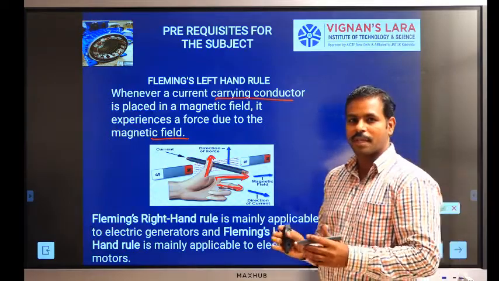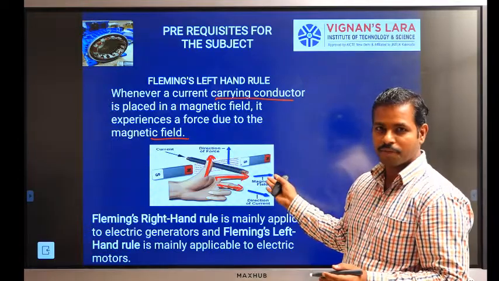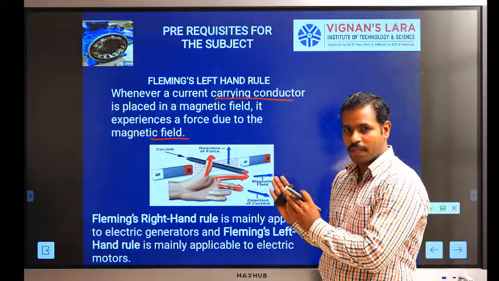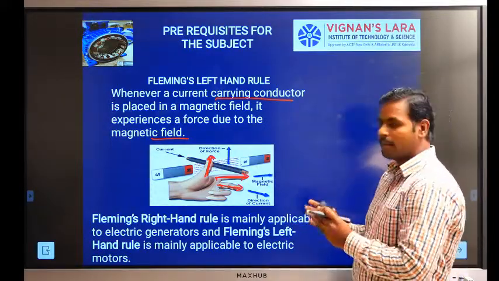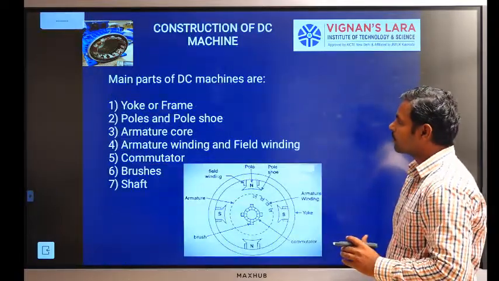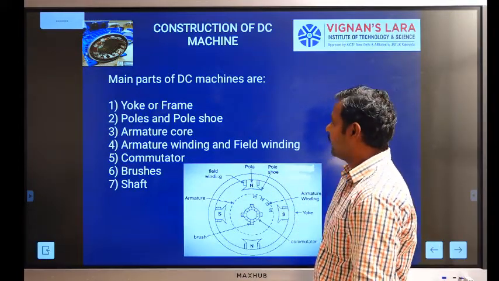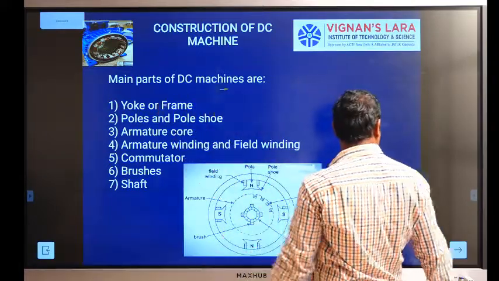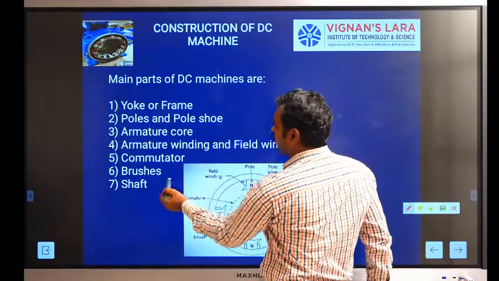Before going to the construction of a DC machine, first we covered the basics of electrical machines one. Faraday gives two laws, first law and second law, then Lenz's law, Fleming's left hand rule and right hand rule. Then we go to the construction of a DC machine, which mainly consists of seven parts.